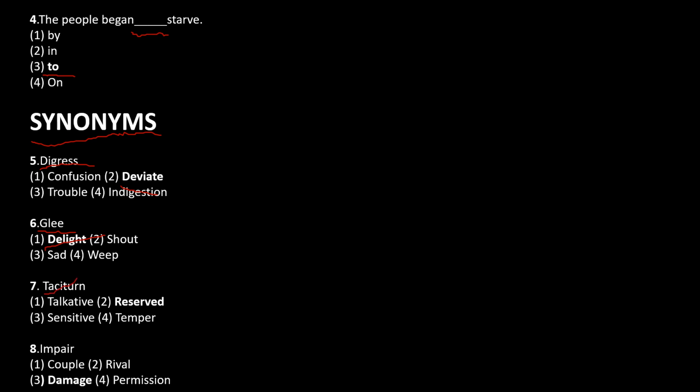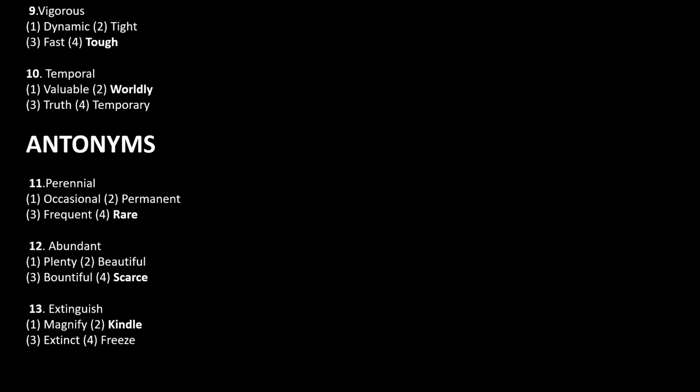So then we have taciturn. So taciturn is someone who is non-talkative. So here the word which is very similar to taciturn is reserved. So then we have impair. So impair is about you are causing some damage to the person or things which is at the opposite end. So here the meaning is damage. So then we have vigorous. So someone who is very tough, he is called vigorous. So the word which has a similar meaning here is tough.